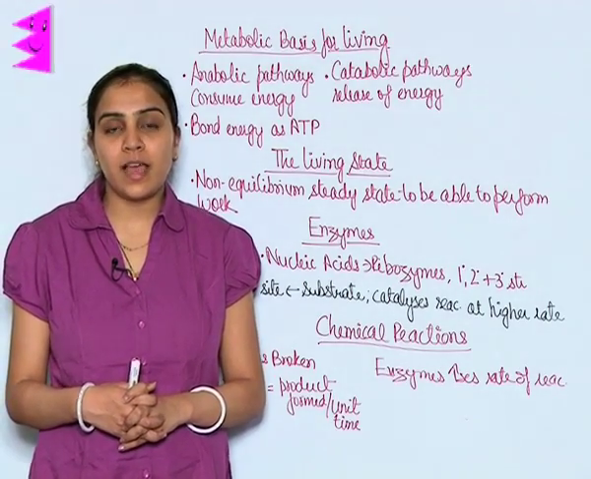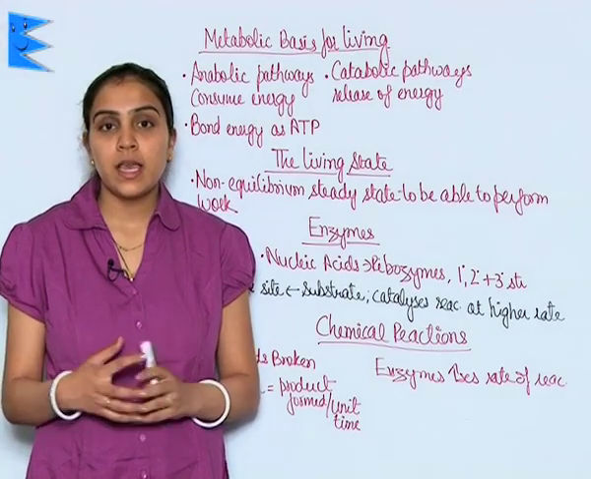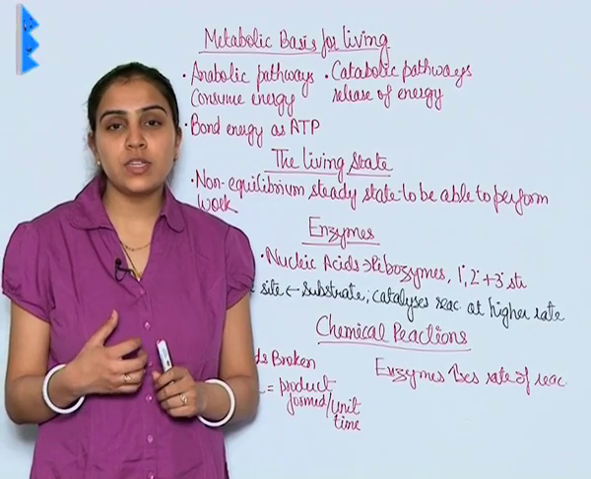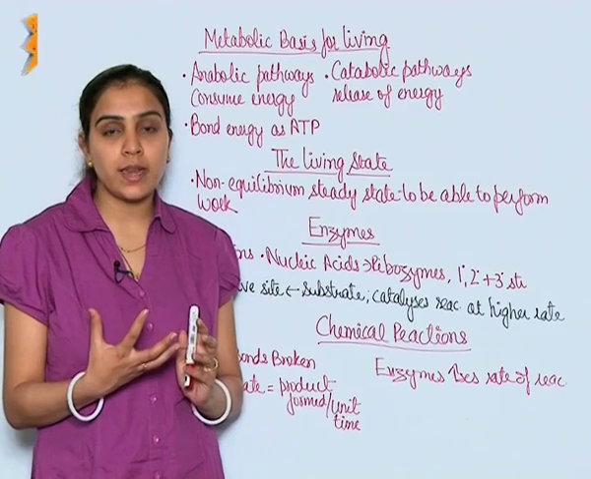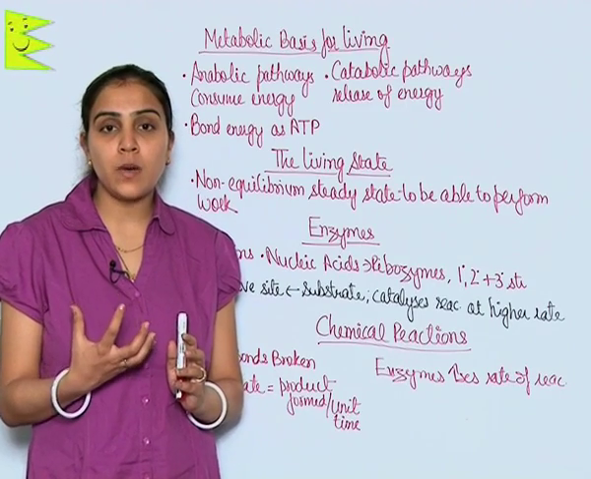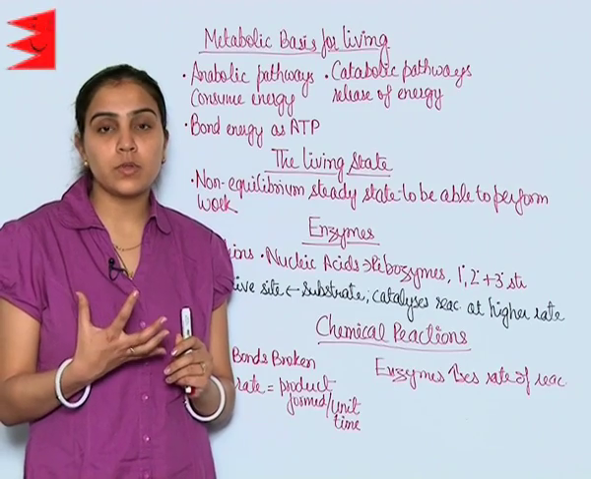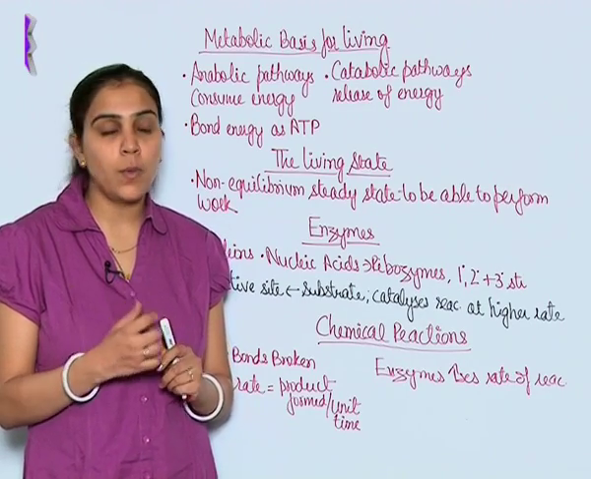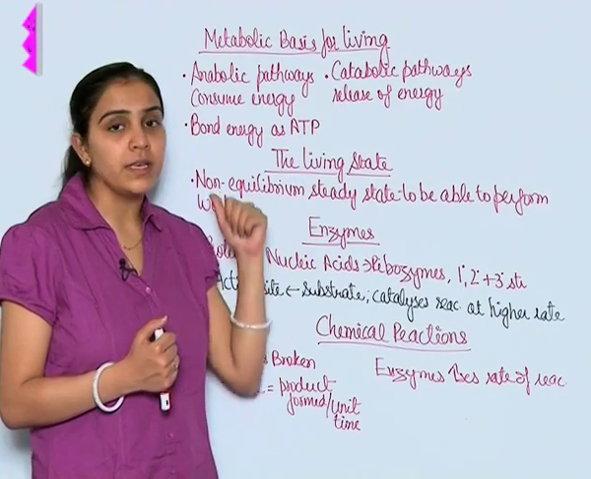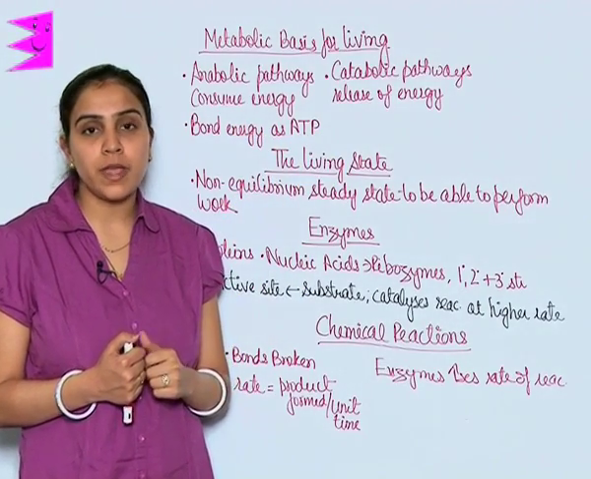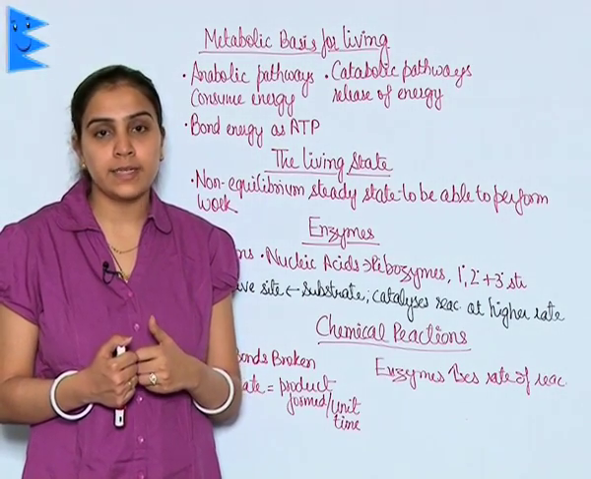Anabolic pathway requires energy, whereas catabolic pathways release energy. For example, glycolysis is a 10-step metabolic process. In every step, energy is released. Our body, or the living organism's body, has found ways to trap this energy in the form of chemical bonds. This is stored as ATP, adenosine triphosphate, and this can be used whenever required later on.